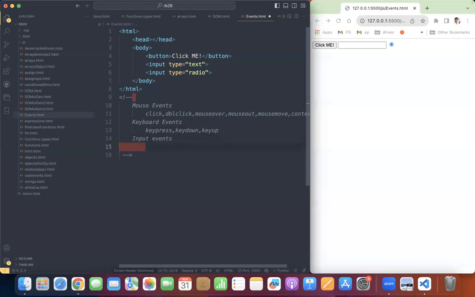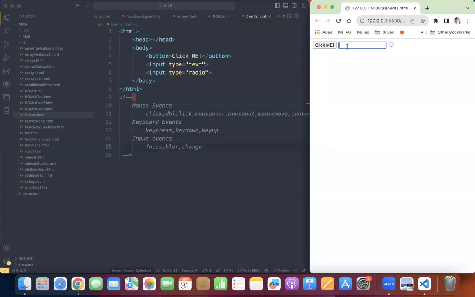Input events are something like focus. Actually, focus is a separate type of event, called the focus event, but still let us group them together for our better understanding. Even in an interview, if you say focus is an input event, that doesn't matter. Focus, blur and change. Changing the value of the input box is called change. Here what I'm doing is typing, but ultimately what is happening is that it is changing the content.